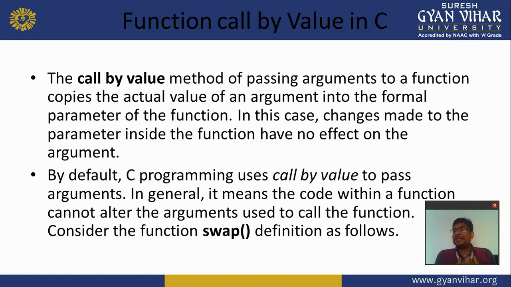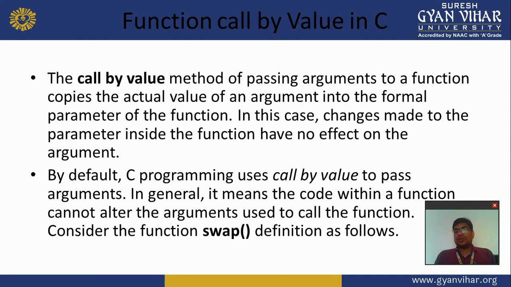By default means if you don't define which method to use for passing parameters, then automatically the call by value method is used. So call by value means the code within a function cannot alter the arguments used to call the function.